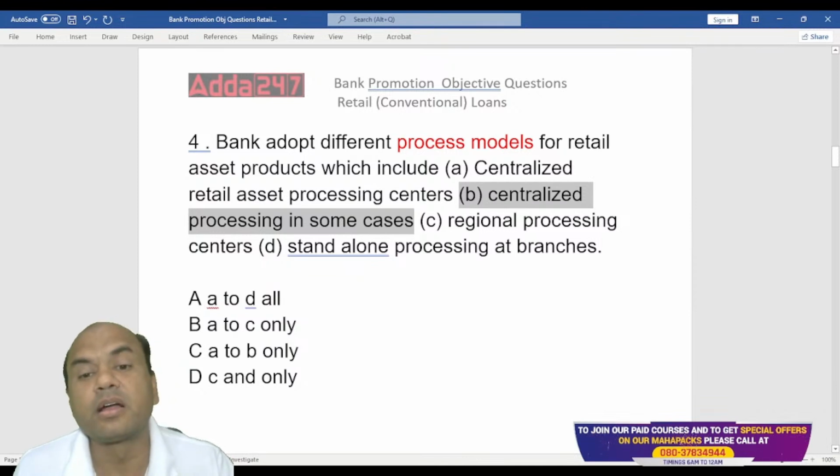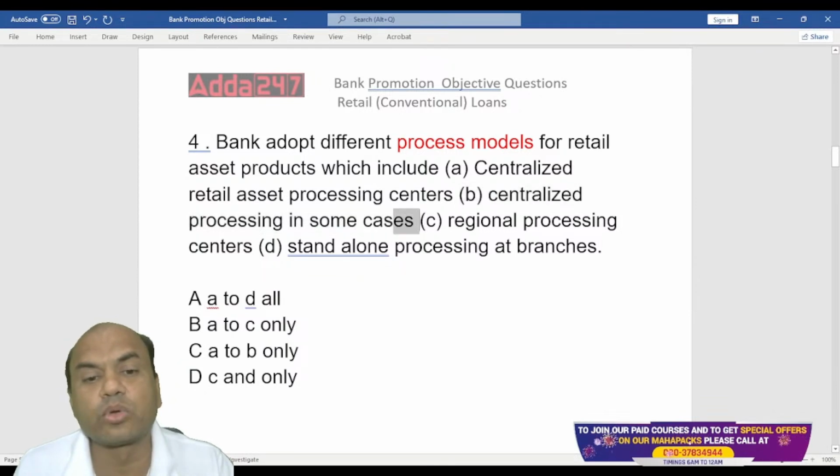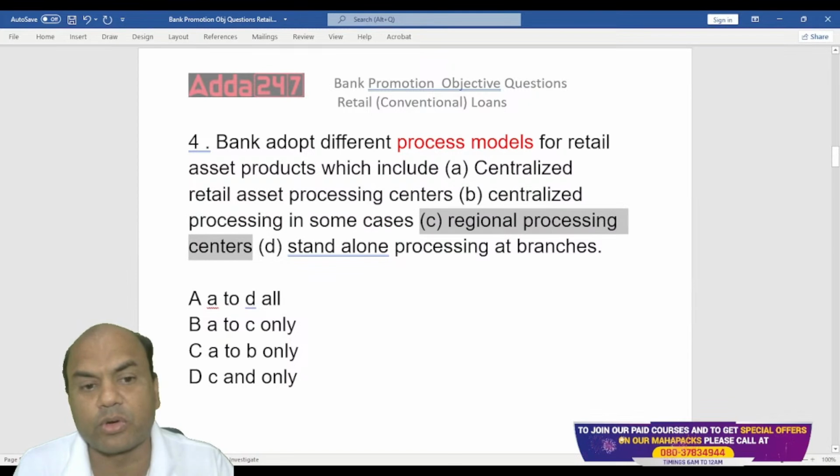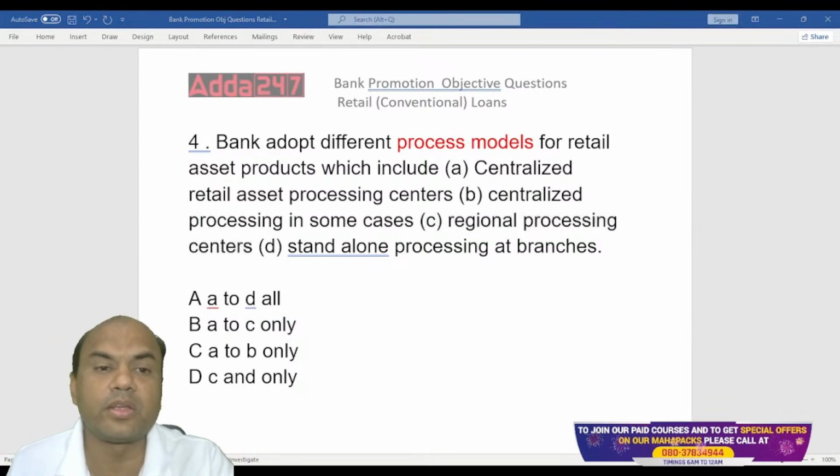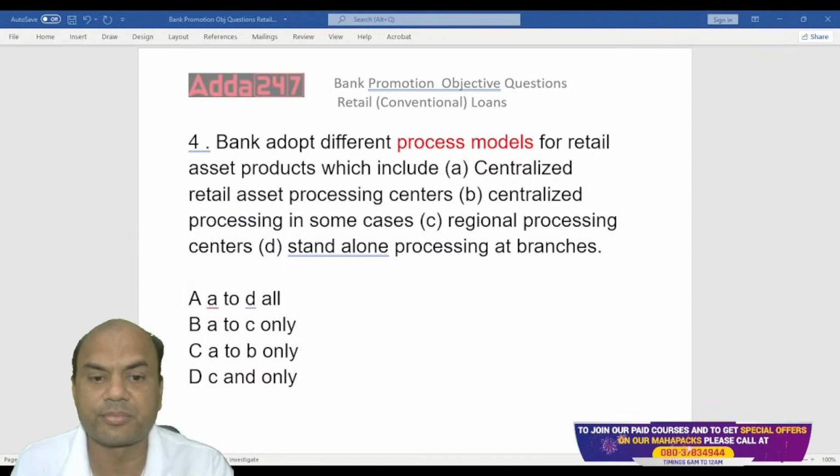Okay. Third is regional. Some branches don't have a single processing center. What do they do? What do you do in your bank? Tell me, everyone. Yeah, what do you do in your branch?